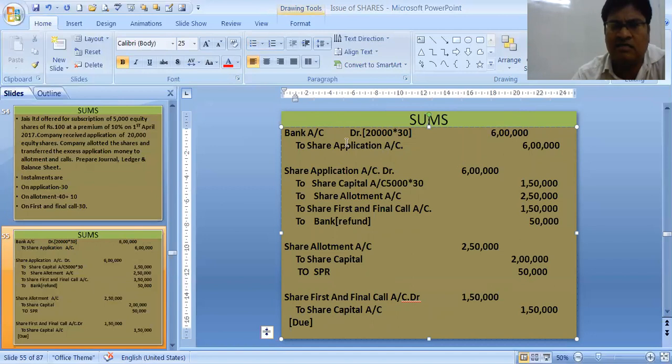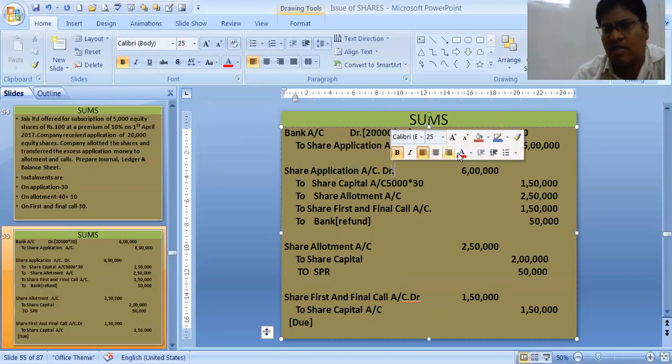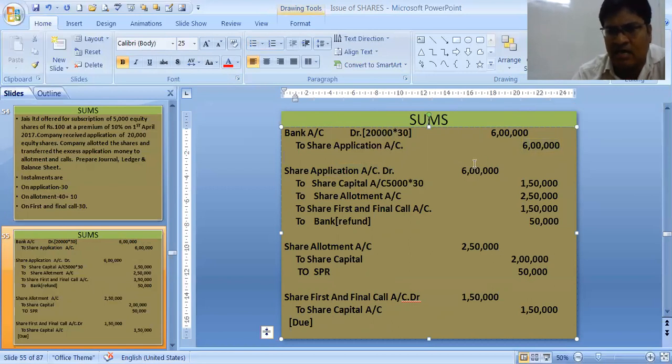Remember one more hint. However much share application is credited, that much share application will be debited. The debit and the credit amount will always be the same. This credit is 6 lakhs, debit also 6 lakhs. To share capital, that means the money which has been transferred to the capital. The company has asked only for 5,000 shares, and 30 rupees is the application money. So 5,000 into 30 is 1,50,000.